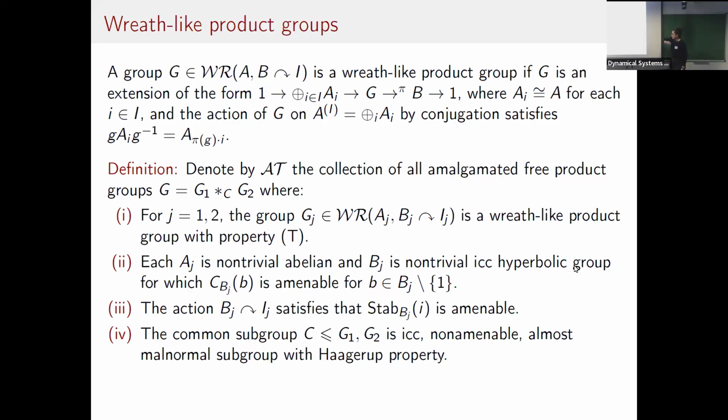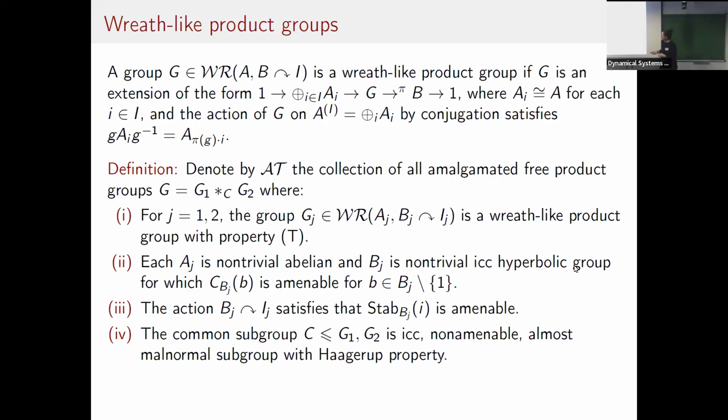But now the assumption that you add is that you want this subgroup C, both in G1 and G2, to be ICC, non-amenable, and free-like, which means that we're talking about some free groups. And you want the inclusion of C in both G1 and G2 to be almost malnormal. Okay, so these are the assumptions, and these will be our groups, and I will not mention these assumptions anymore. These groups are these Kns that I mentioned before, so we'll take infinite direct sums of these groups, and we'll try to show that they are C star superrigid, but not W star superrigid.